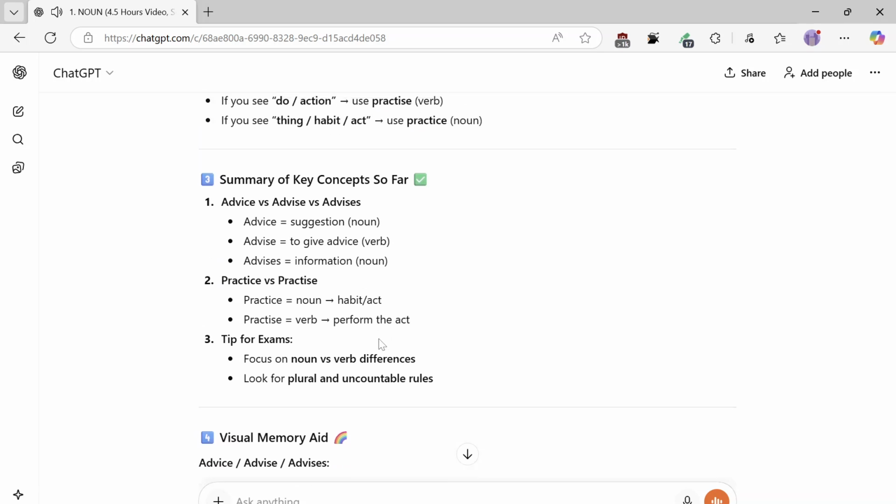So far, advice versus advise versus advises. Advice equals suggestion, noun. Advise equals to give advice, verb. Advises equals information. 2. Practice versus practice. Practice equals noun, habit, act. Practice equals verb, perform the act.